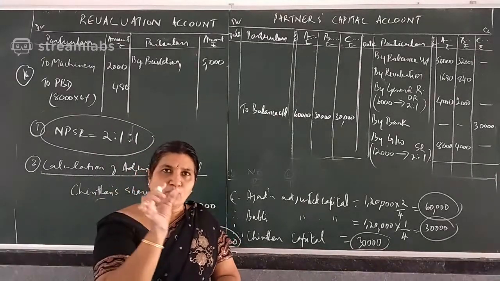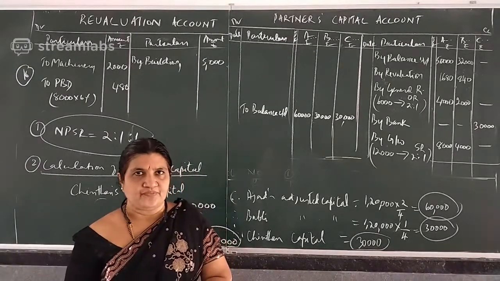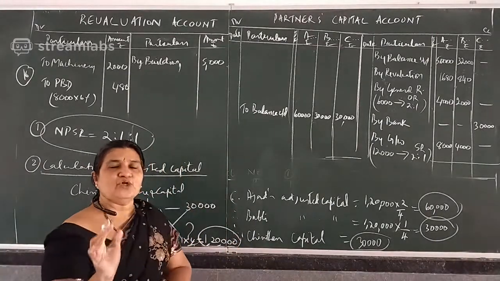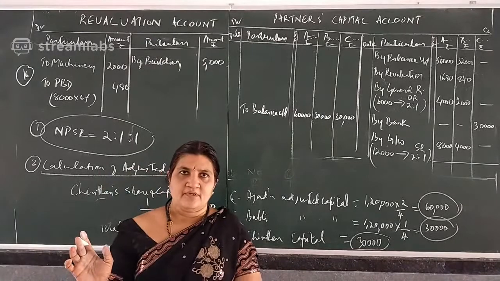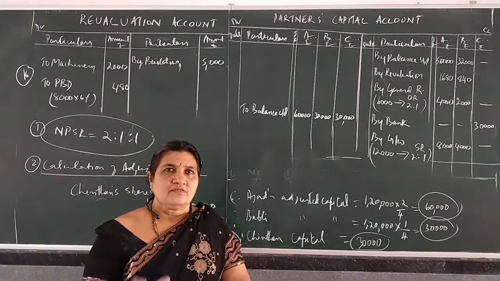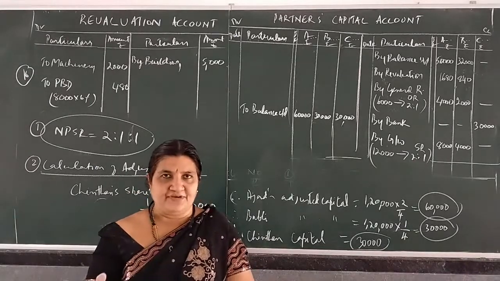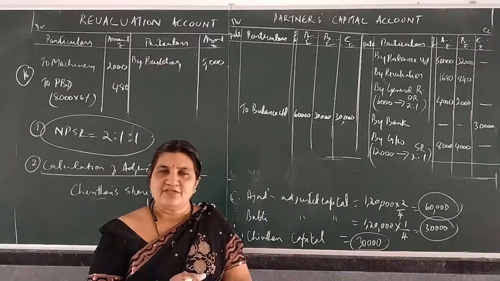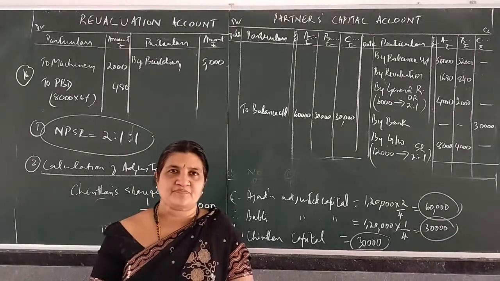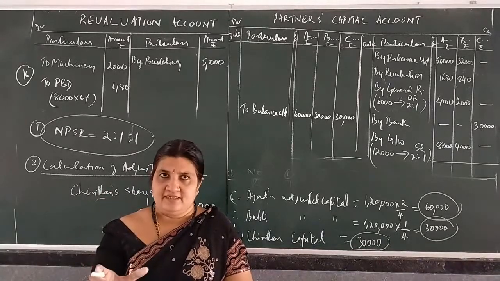Mostly, when only the old ratio and the share of the new partner are given, remaining share into old ratio gives the new profit sharing ratio. If the sacrifice ratio is given, find the sacrifice share, and old share minus sacrifice share is the new share. That does not come often. If you want, later I will give such problems for assignment. So find out the new profit sharing ratio.